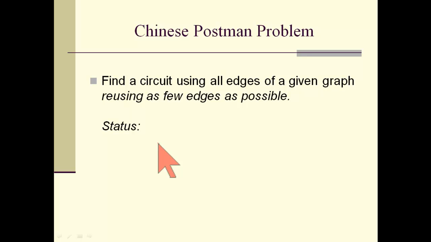So find a circuit using all edges of a given graph, reusing as few edges as possible. What's the status on this? Has it been efficiently solved?